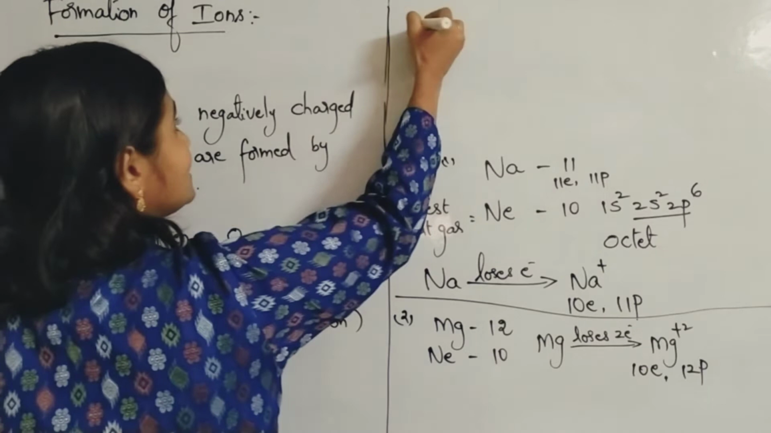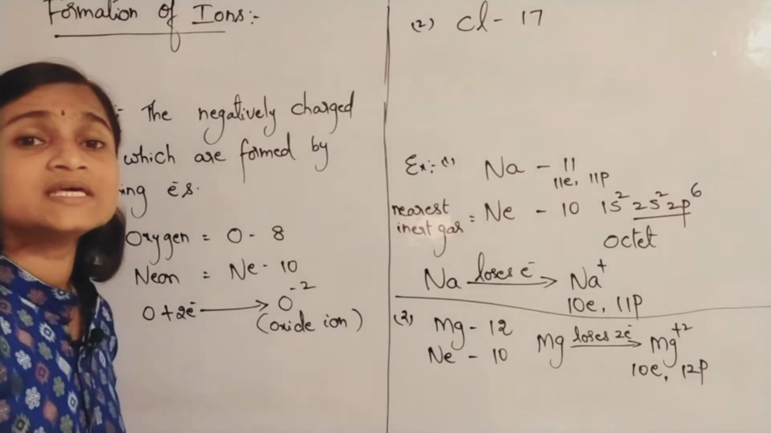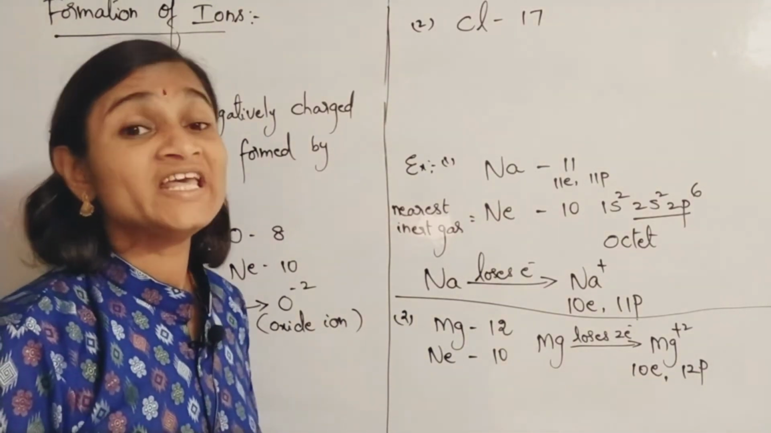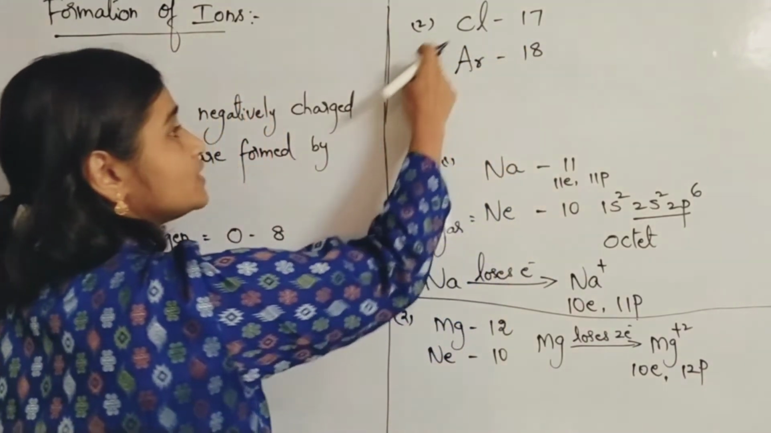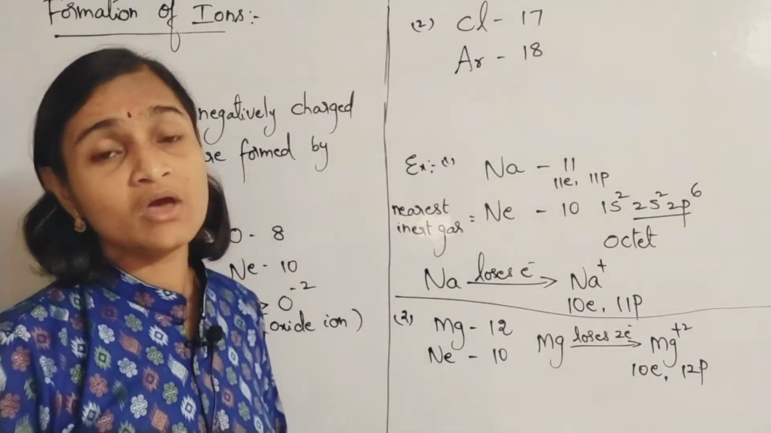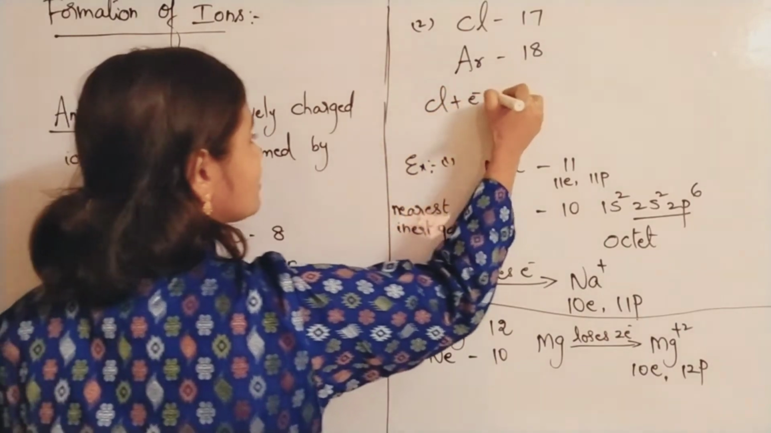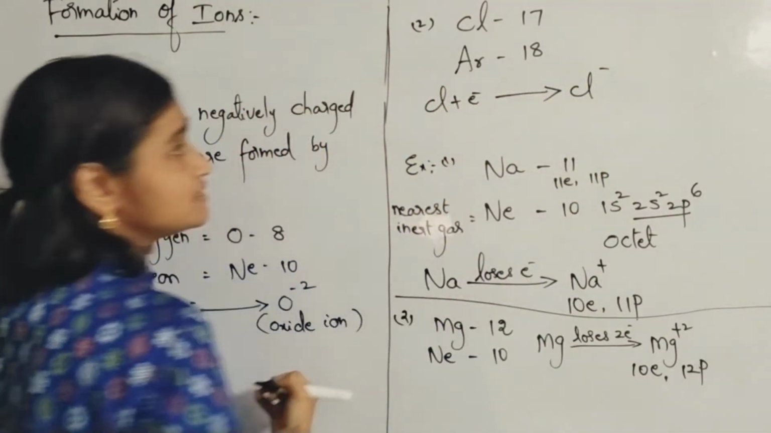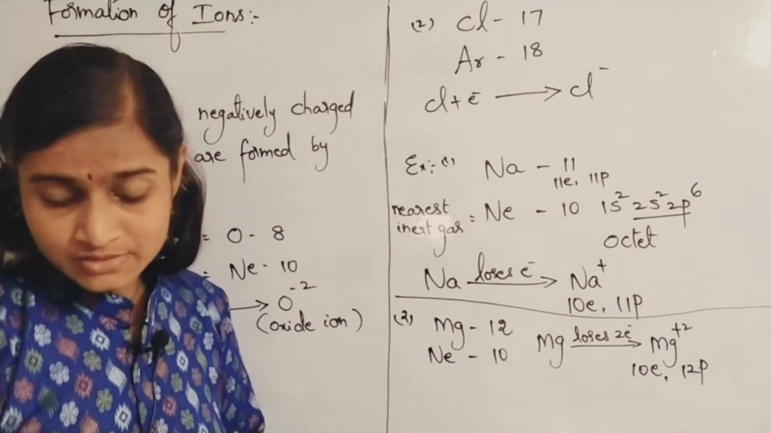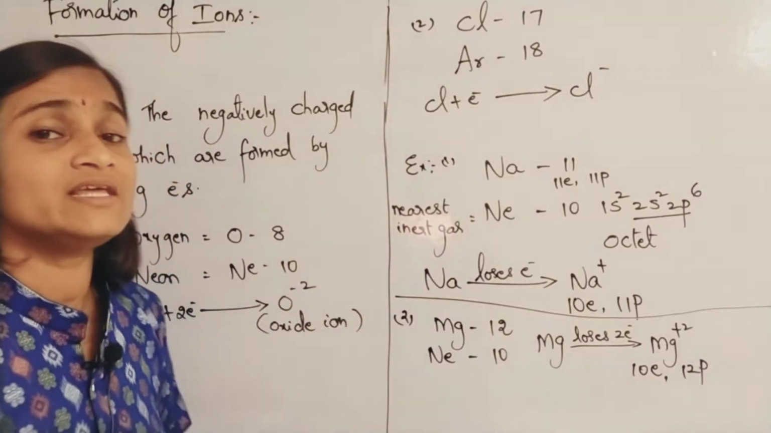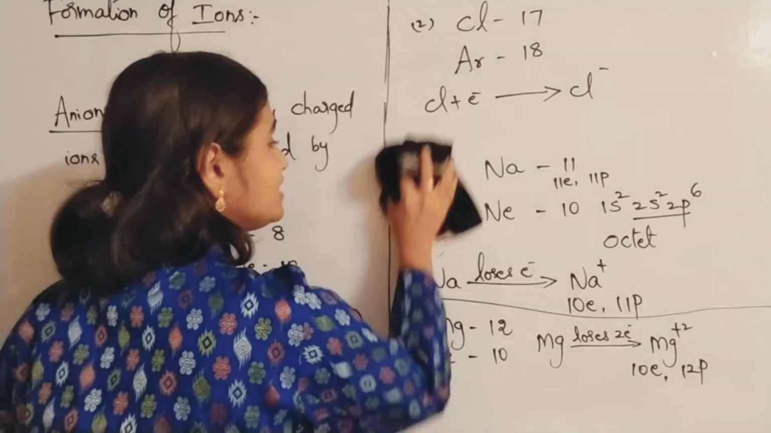We'll see one more example. You can take the example of chlorine, Cl. Atomic number is 17. The nearest inert gas for chlorine is argon. So in order to acquire stability as that of argon, chlorine has to gain one more electron. So chlorine gains one electron and forms Cl minus, which is called the chloride ion. Like that, these are all negatively charged particles, which in other words you call anions.